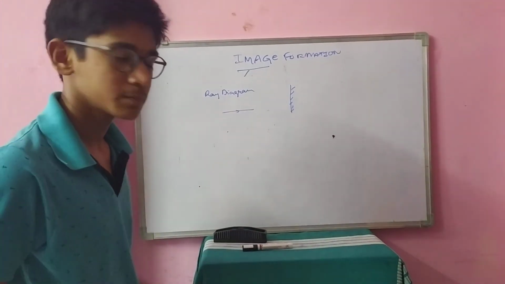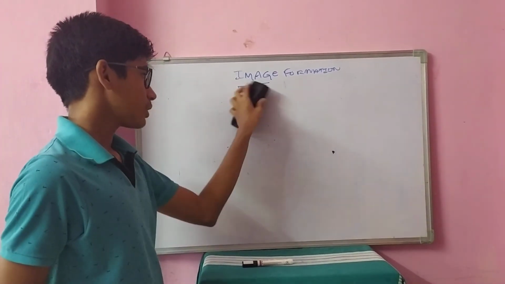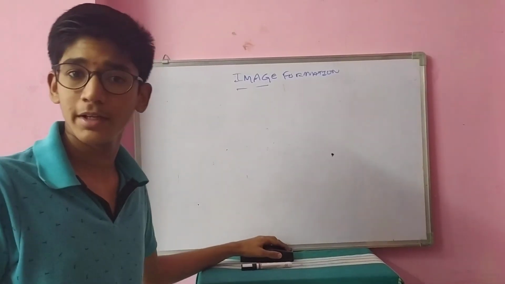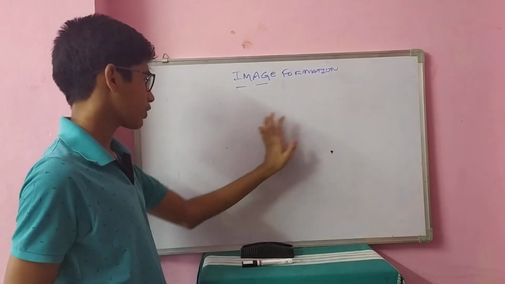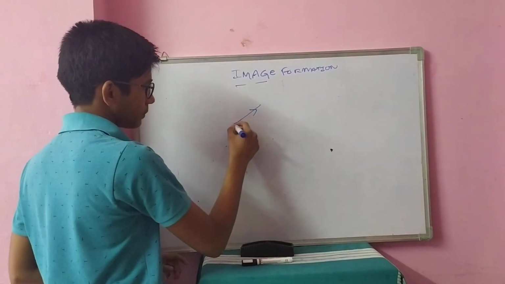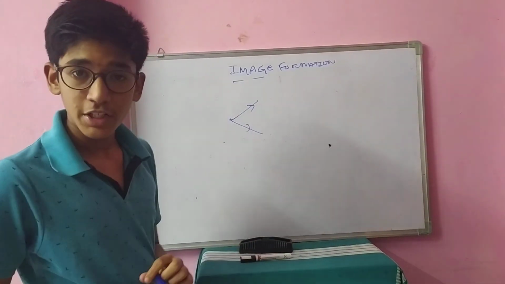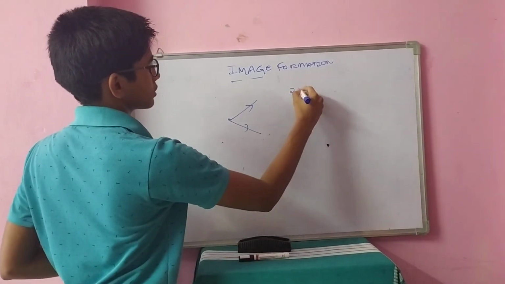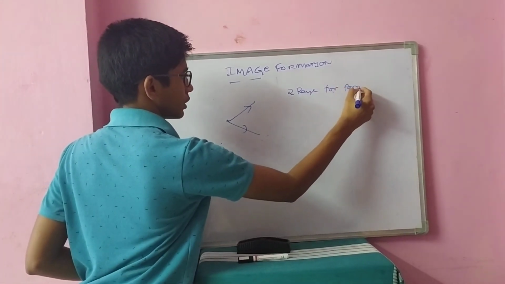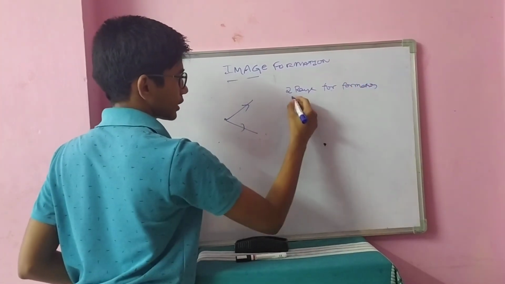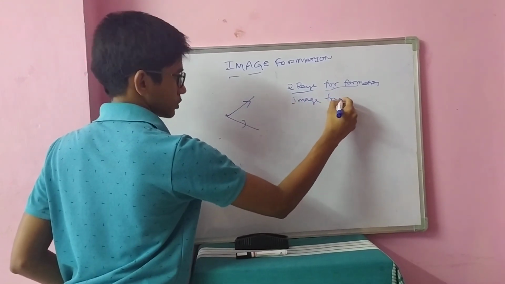We know. Now, let us consider a point source. It will be easy for us to understand how a ray diagram is formed by using a point source. A point source is very easy because we only consider two light rays from the source. We require a minimum of two light rays for formation of an image from a point source.